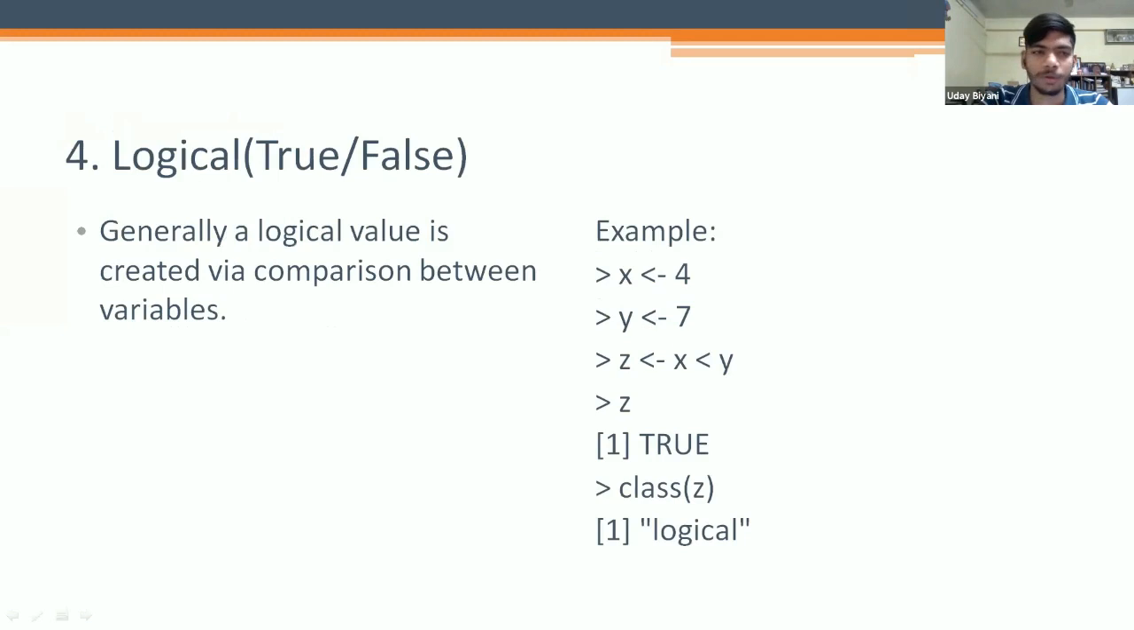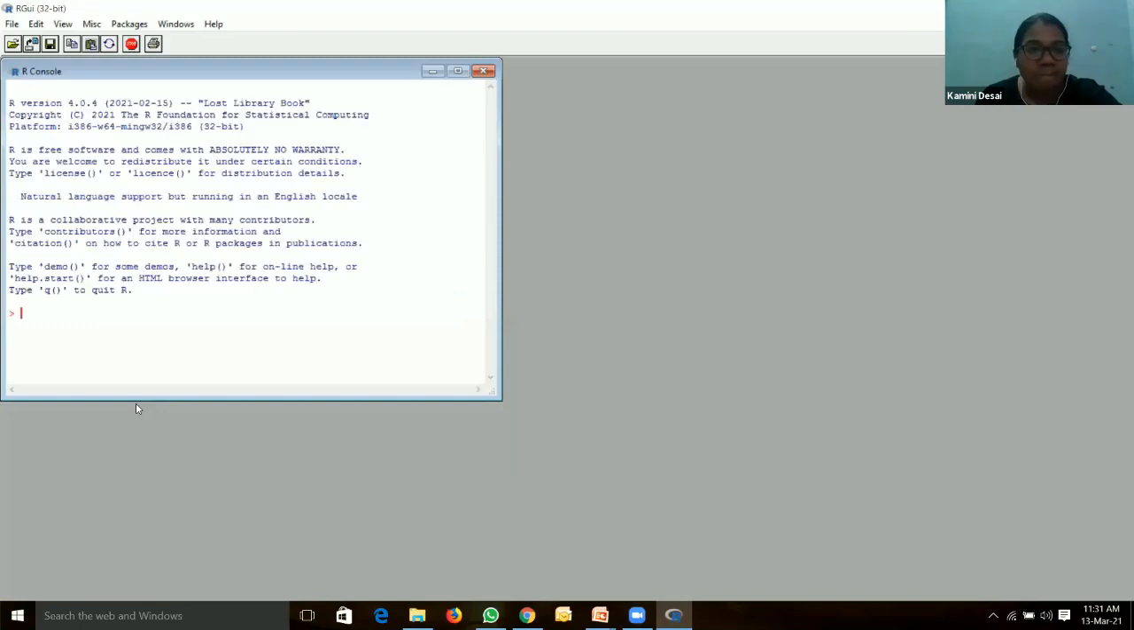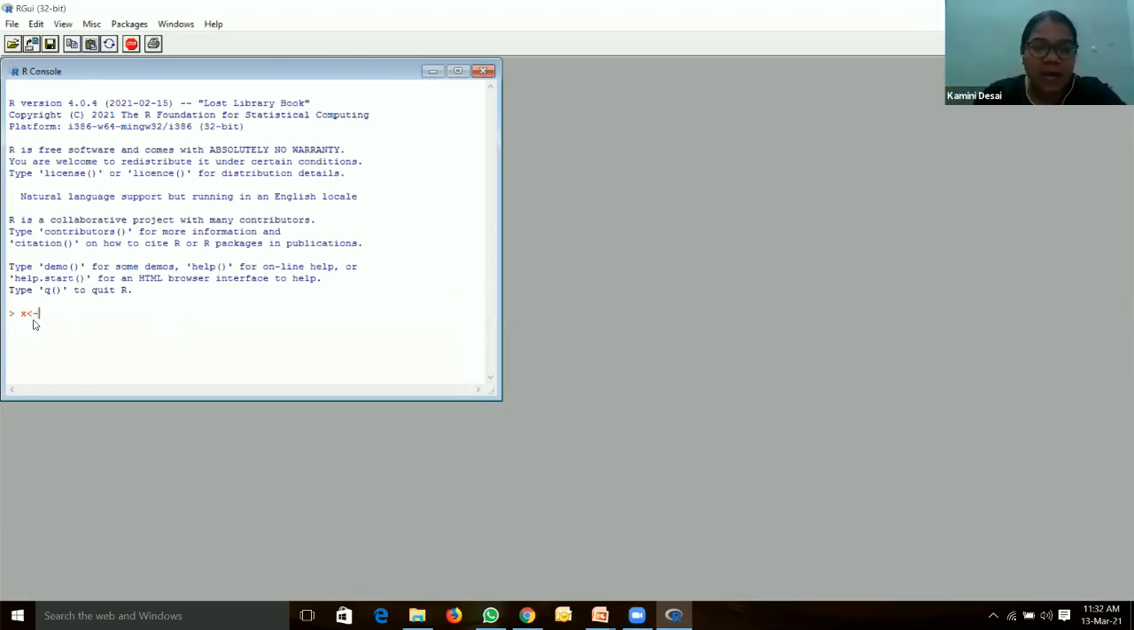Ma'am, I have installed R, but how do I put these commands? I am not getting it. Okay, I will share the screen. Did you open R? Do you see this window in R? Yes. Put something like x, the assignment operator, and 2, and then again x. It gives a vector x as the answer.